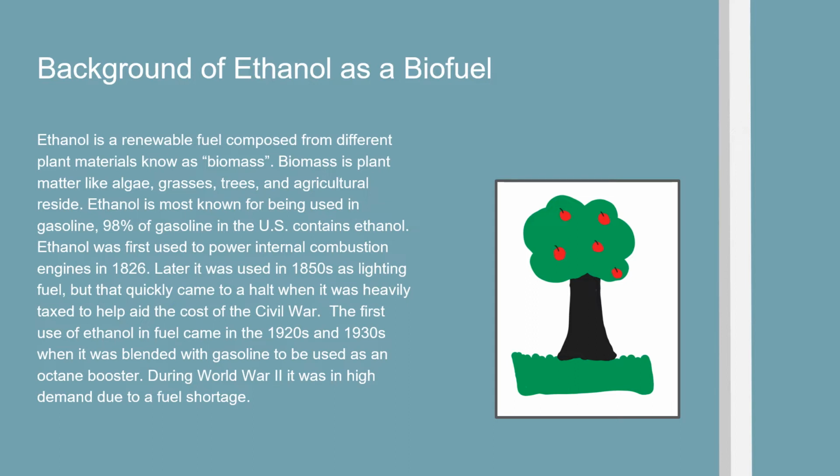Ethanol was first used to power internal combustion engines in 1826. Later, it was used in the 1850s as lighting fuel, but that quickly came to a halt when it was heavily taxed to help aid the cost of the Civil War. The first use of ethanol in fuel came in the 1920s and 1930s, when it was blended with gasoline to be used as an octane booster. During World War II, it was in high demand due to a fuel shortage.